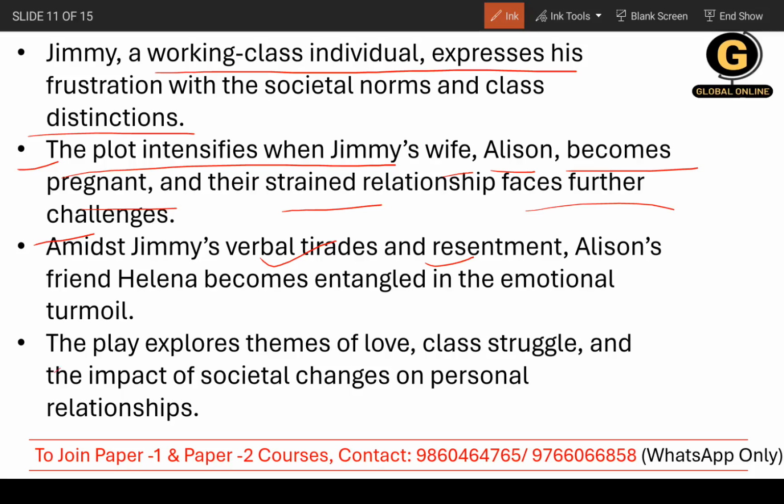Now the play explores themes of love. When you read it, you don't have to read the whole summary line by line. You just need to know the plot line, what happens, what happens next, and what happens at the end. You also need to cover some of the quotations you will get in previous year questions.